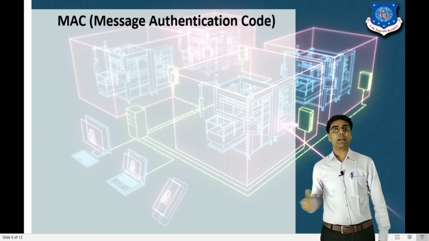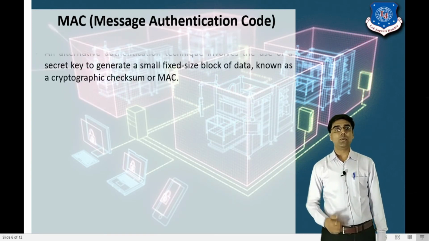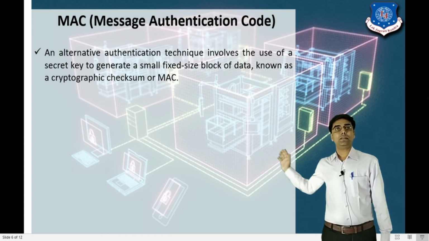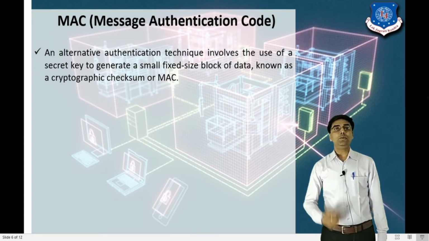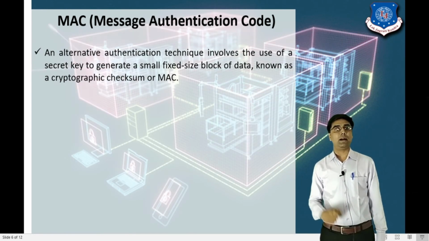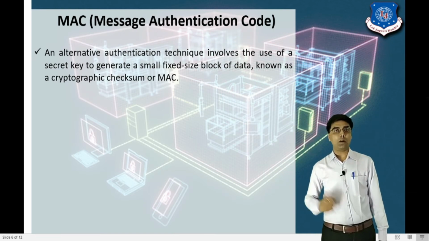The next technique is the message authentication code. The message authentication code is an alternative authentication technique involving the use of a secret key to generate a small fixed-size block of data, and this fixed-size block of data is called the message authentication code.